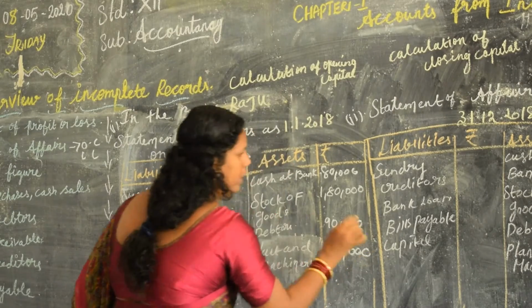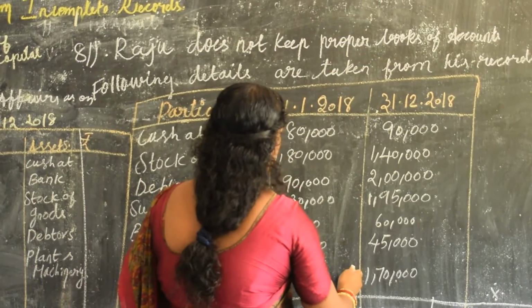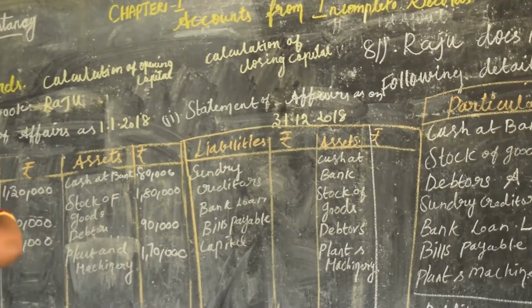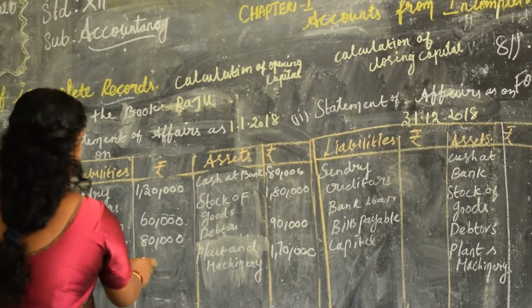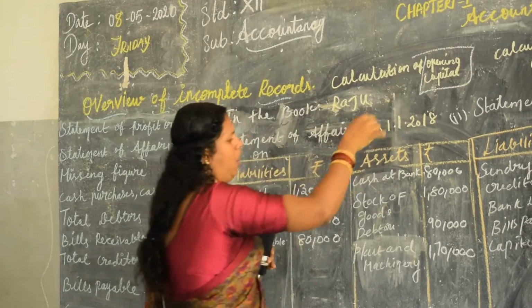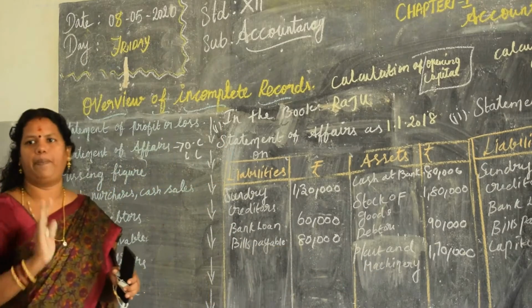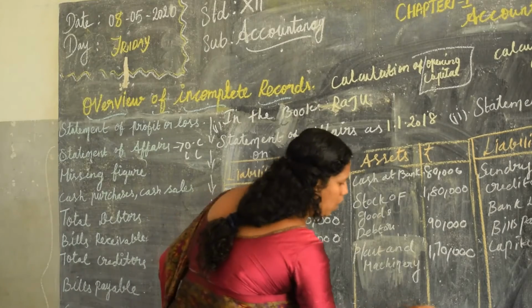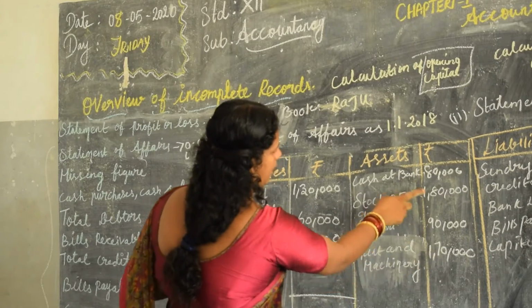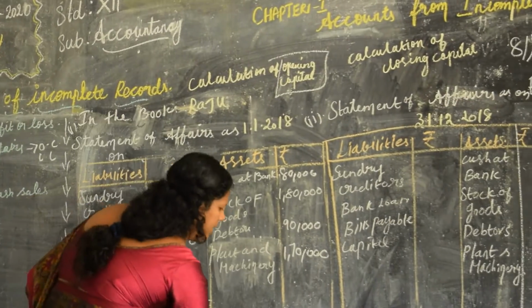One more time, check it out. You concentrate on 1/1/2018 because we are calculating only the opening capital. Check whether all the values are presented here. Why are we finding the statement of affairs? To find out the opening capital. How do you derive the opening capital? The difference between the assets and the liabilities indicates the capital. That's all. So total it, you will get an answer of 5,20,000 on this side.